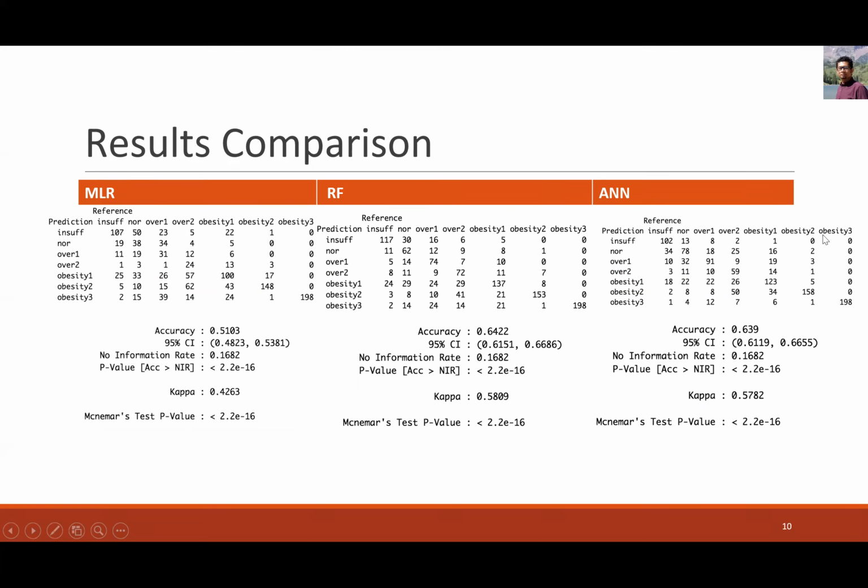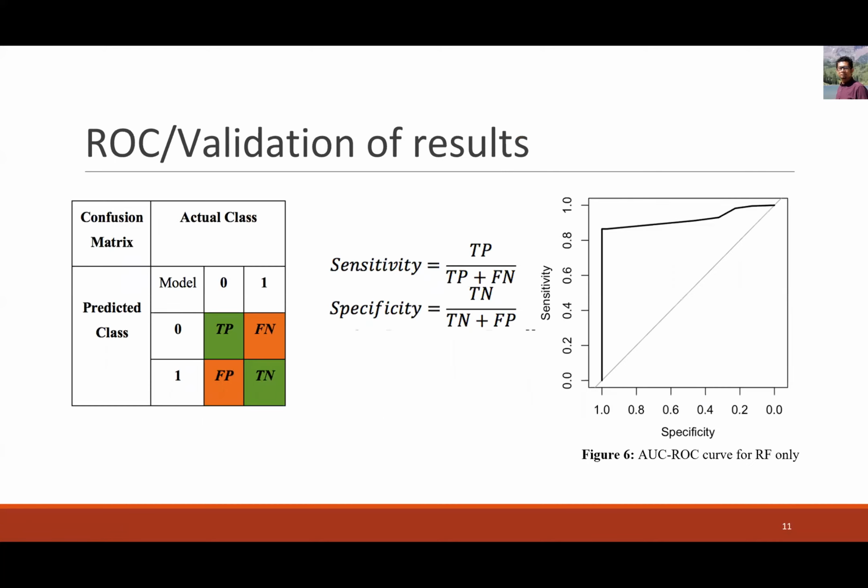And we can see that for obesity 3, all the models perform very well, and the accuracy is close. Accuracy is 100%. And for the other levels, there is some misclassification, and we can reduce the misclassification by using stratified sampling. But in our research, we used simple random sampling. So here is the ROC curve, and we can see that the area under the ROC curve is more than 80%.